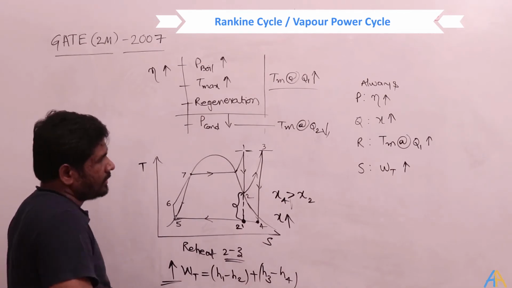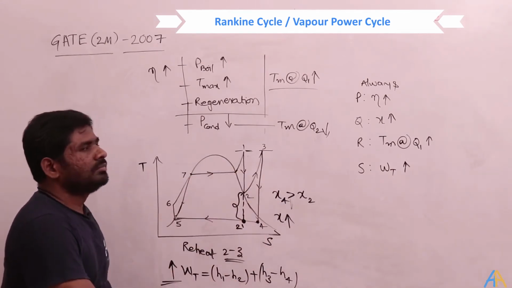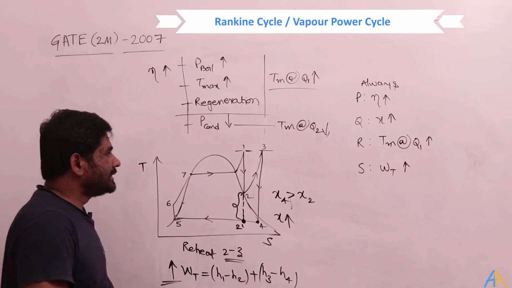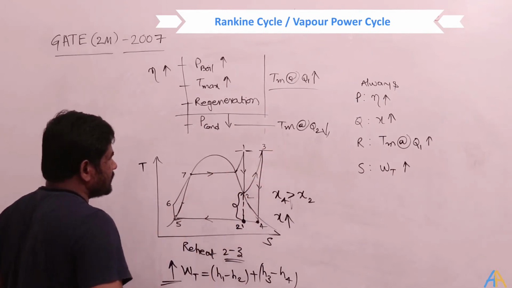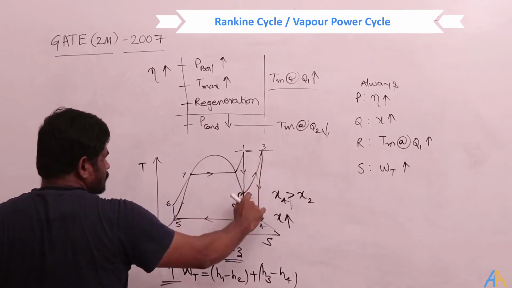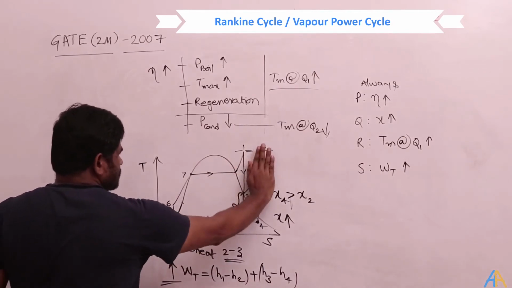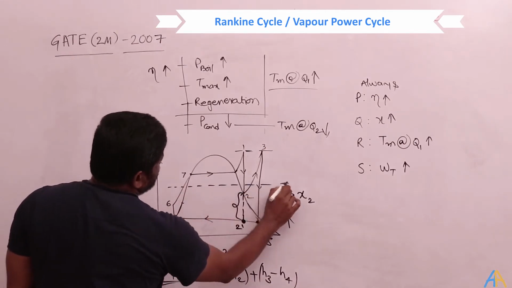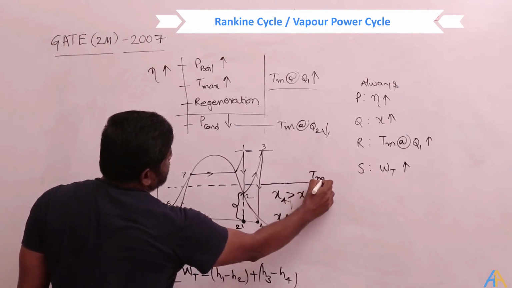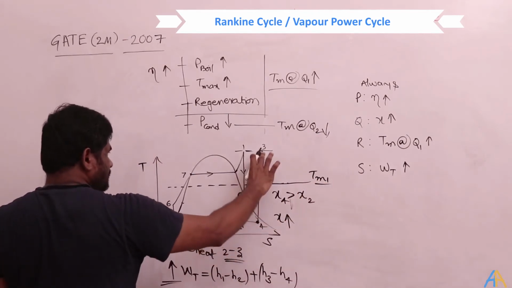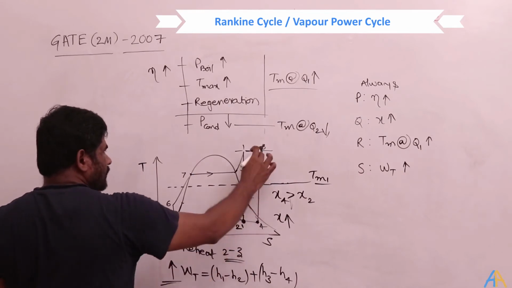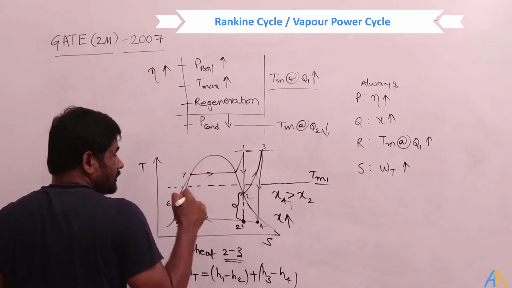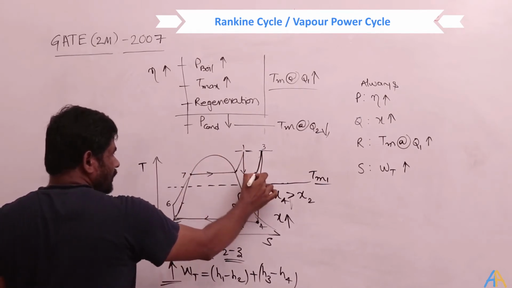Then what about R? R is the mean temperature at the heat addition. What happened to that? This depends on how much this 2-3 process is affecting. Let's assume without reheat, the Tm would have been like this. Let's call it Tm1. But with this, what is happening? You may think that it is going this much higher, so the Tm may increase. But what is happening here? The Q1 is also increasing, right?